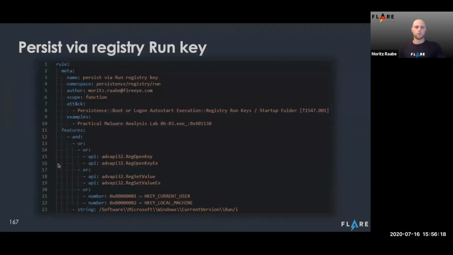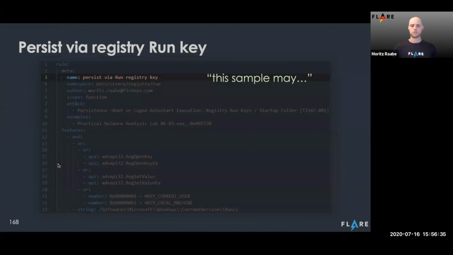Here's an example rule. We use the YAML syntax for these rules. You can see they're nice to understand by humans, easy to read, and they're also good to parse using programming languages. In this rule here, we have 2 main sections. First one being the meta section, which includes the rule name, and that is a unique identifier among the entire rule set, specifying the capability that we're trying to detect here.